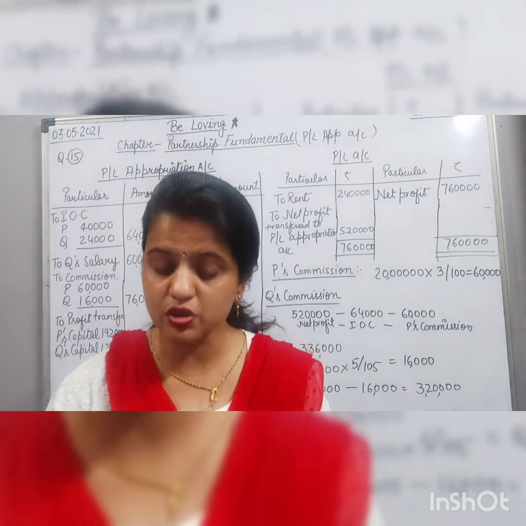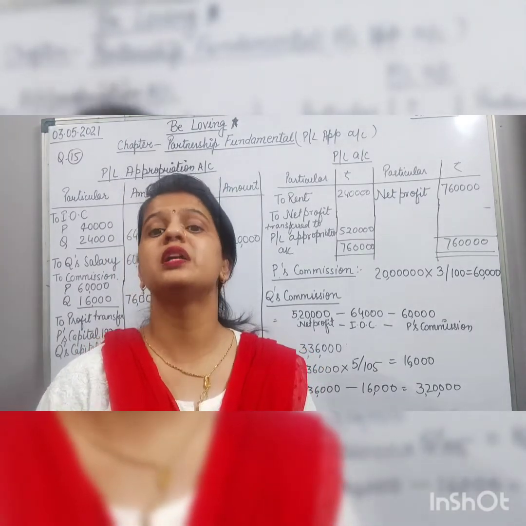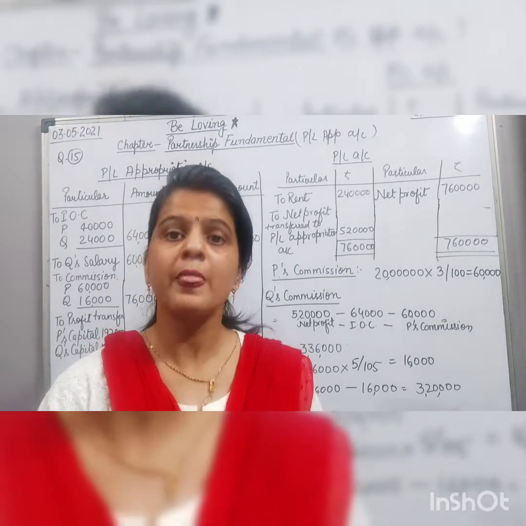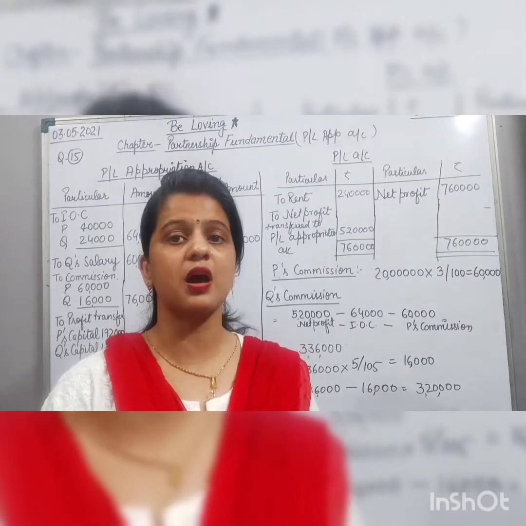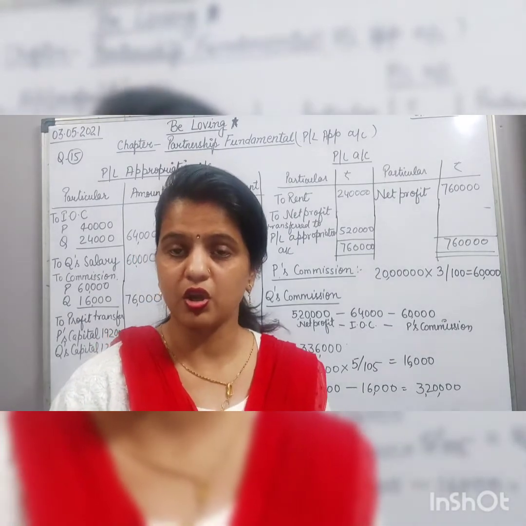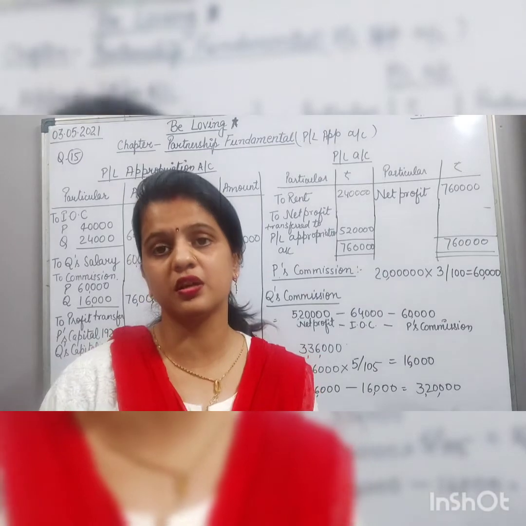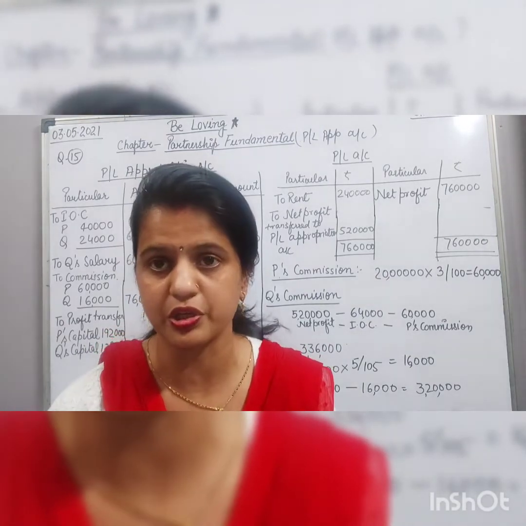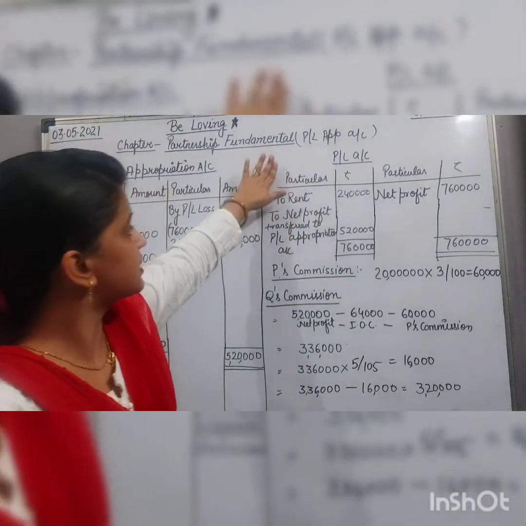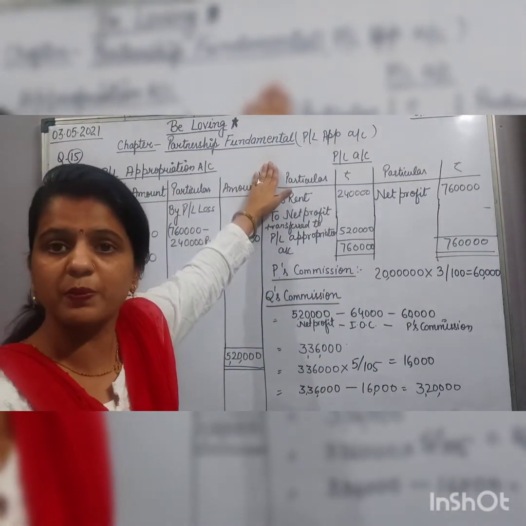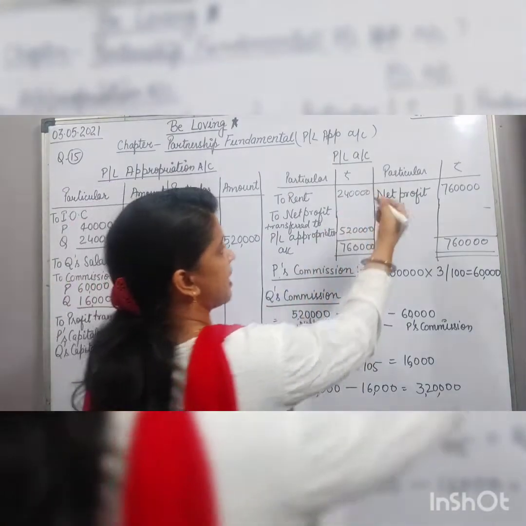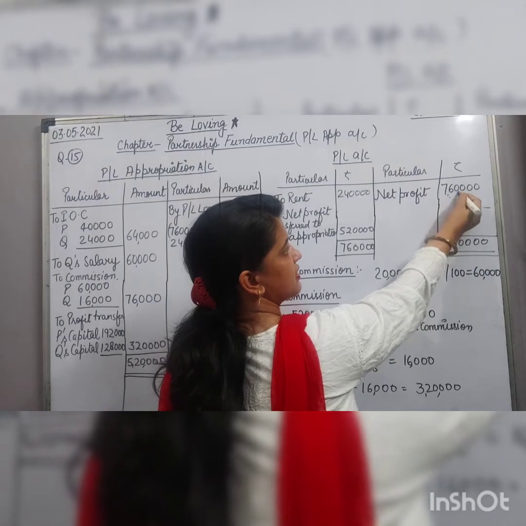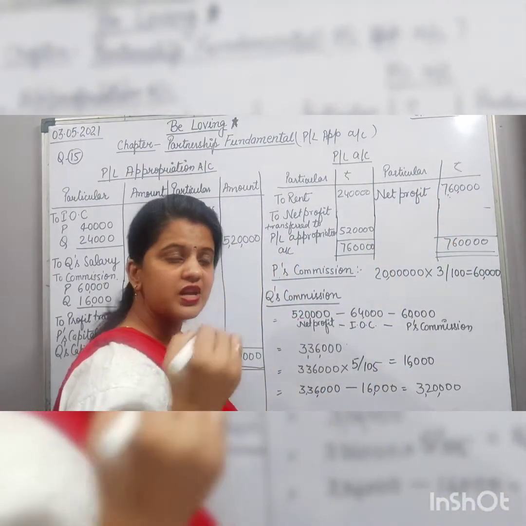First of all, we have to deduct it from the profit. We have to prepare the profit and loss account, where we deduct this rent amount from profit, and then after deducting, we transfer the profit to the profit and loss appropriation account. In this, the net profit of 7 lakh 60,000 is on the credit side.